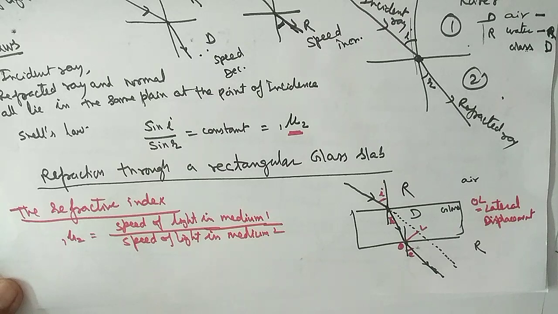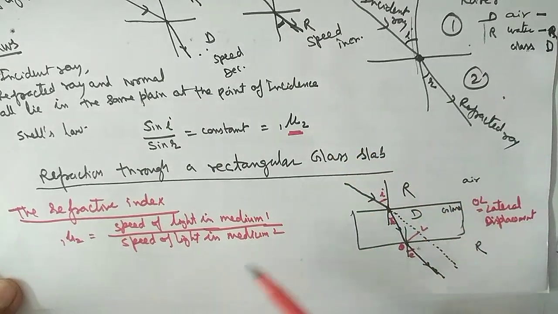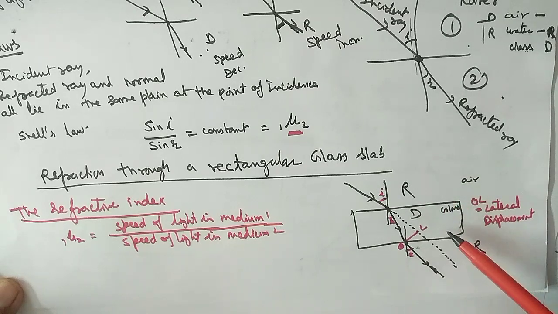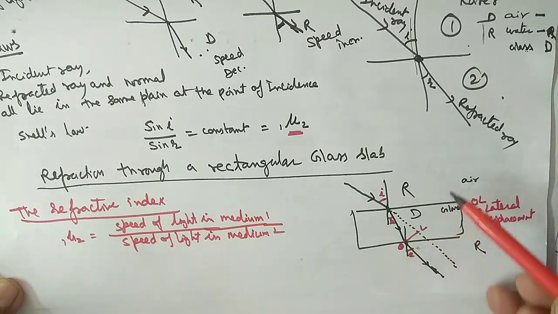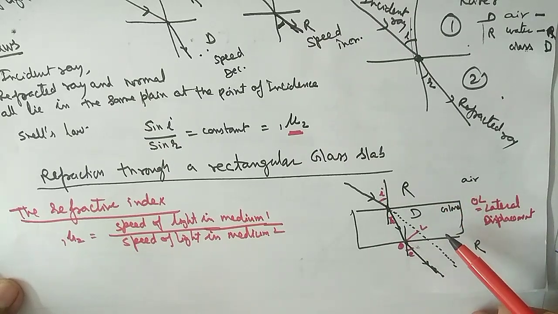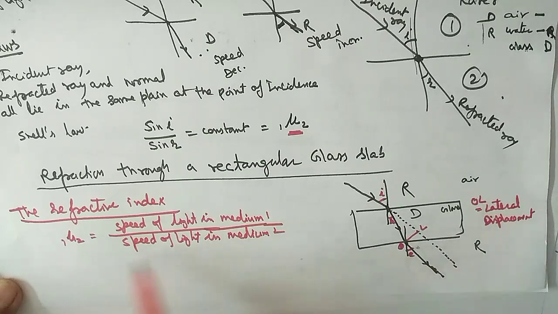So medium 2 means, suppose rays coming from air to glass. So refractive index of the glass is equal to the speed of light in air upon speed of light in glass. Okay, this is the first medium, this is the second medium. So we always find the refractive index of the second medium. So this is the another definition.